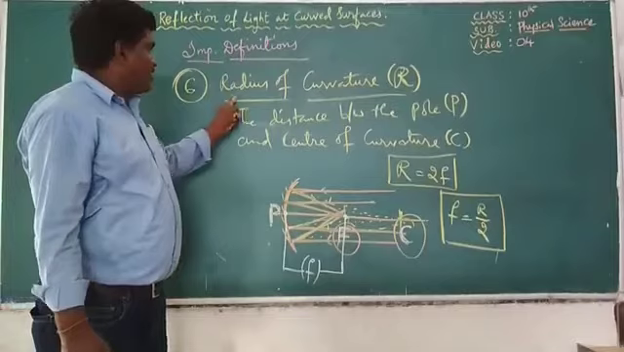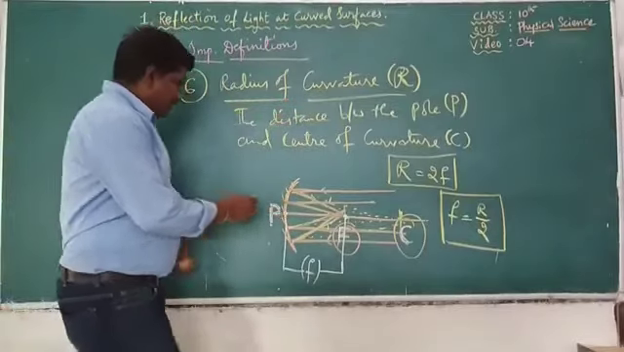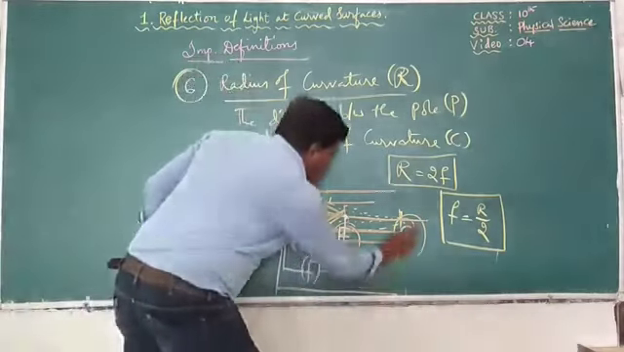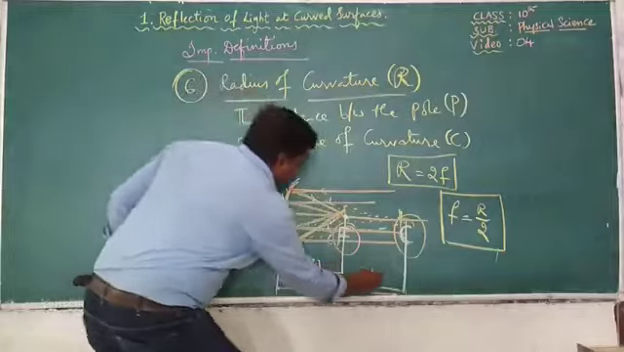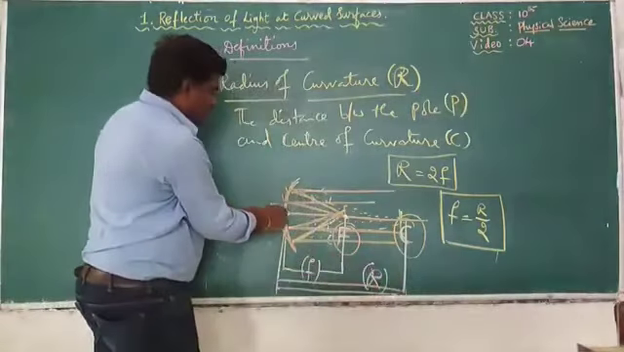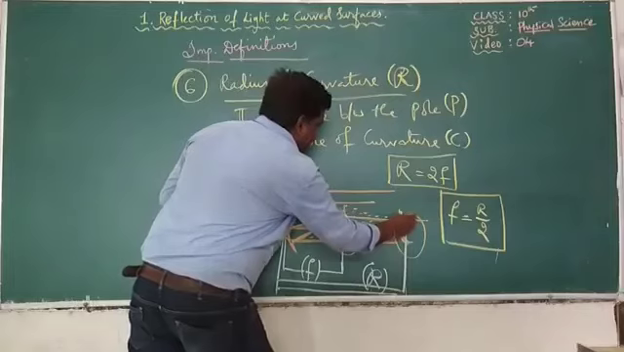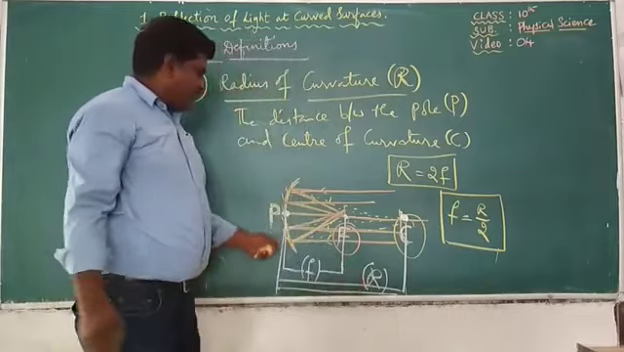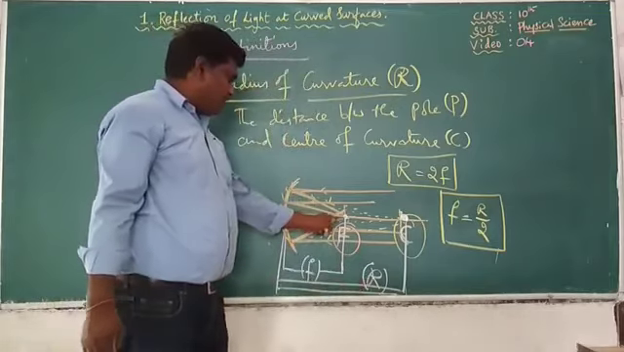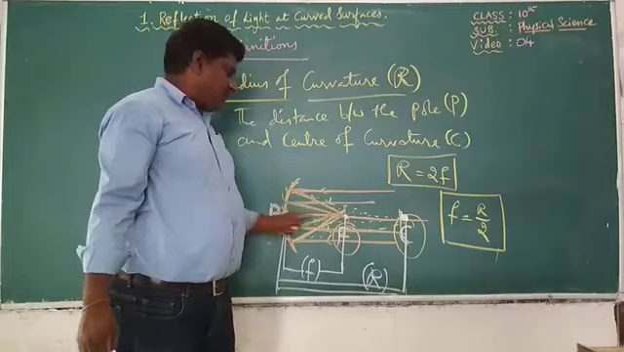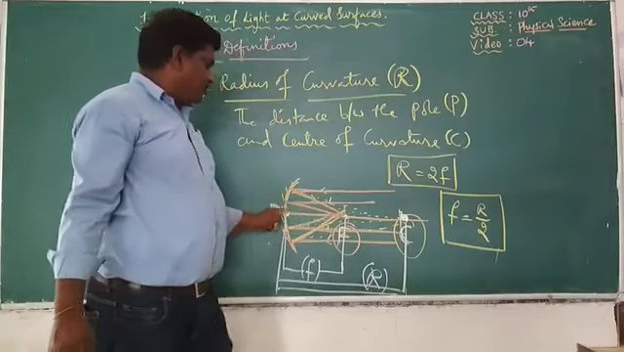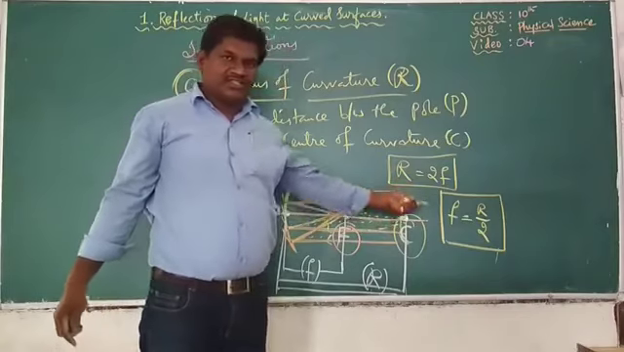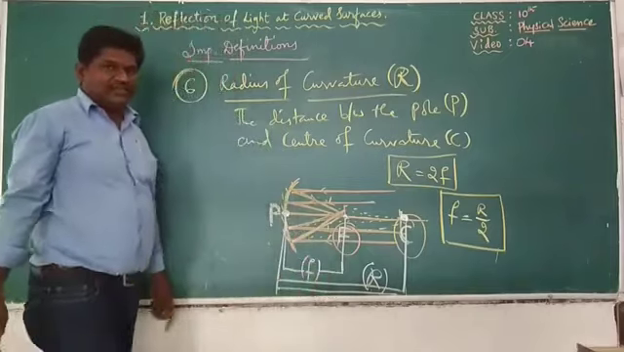Let us see what is radius of curvature in the diagram. That is the distance between the pole of the mirror and center of curvature. This is called radius of curvature. The distance from pole to the center of curvature is known as radius of curvature. Generally the distance from pole to focus, if it is 3 centimeters or 4 centimeters, then from pole to center of curvature, if it is 3 it will be 6, if it is 4 it will be 8. So radius of curvature will be double the focal length.